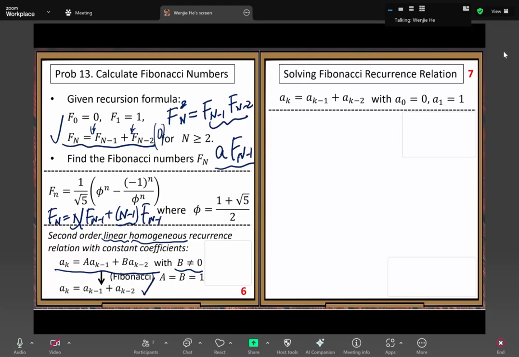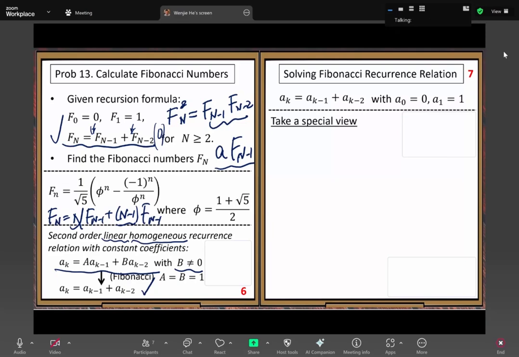Actually, this whole topic, solving second-order recurrence relations, you can find in your discrete math. There is one section talking about that. But here, I want to use the problem solving framework to show you how to connect the dots.